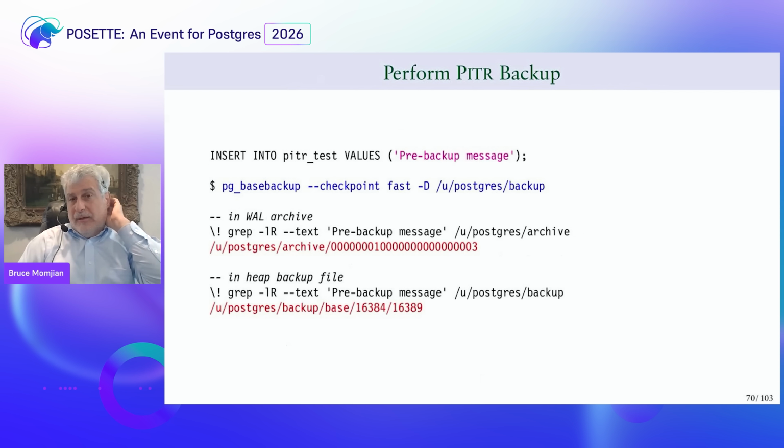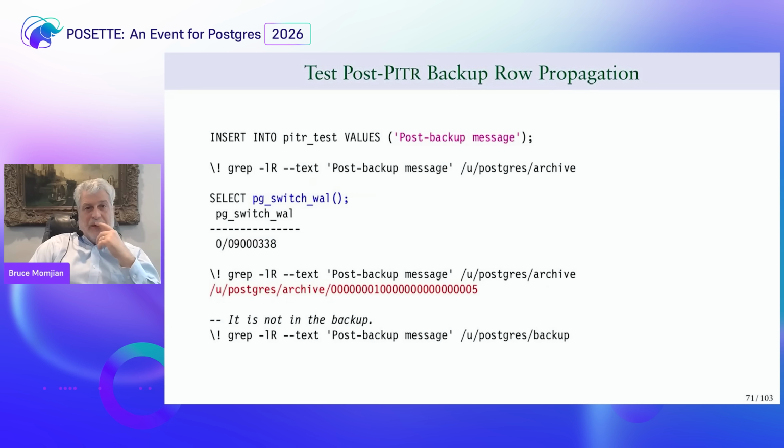Okay. Now, if I issue a pre-backup message and I perform a base backup, you can see the pre-backup message appears in the archive directory, which is great. It also appears in the heap files. I'm going to now issue a post backup message. I'm going to switch WAL again, and you're going to see that that's also now in the archive directory.